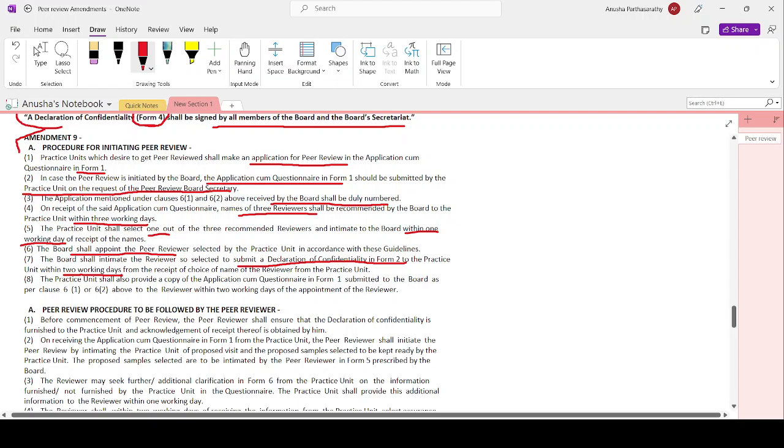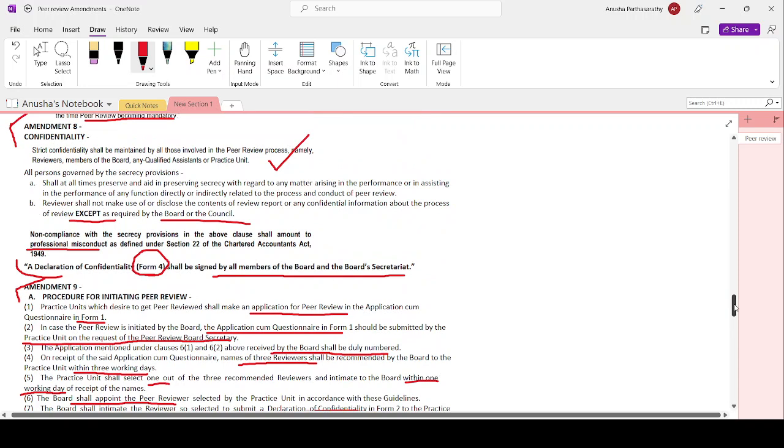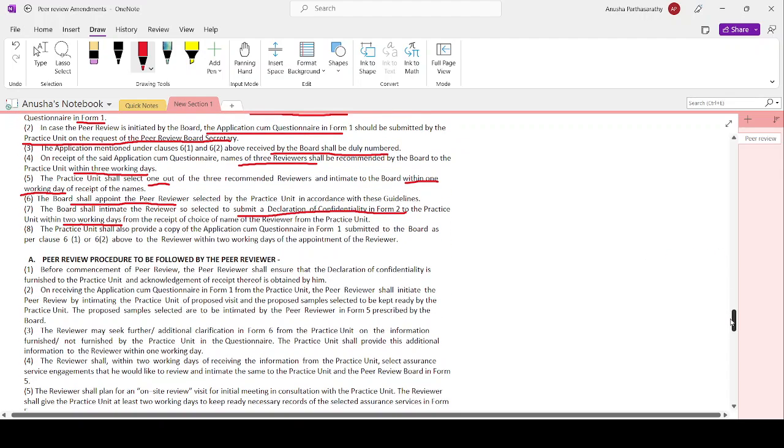You may get a doubt: the declaration of confidentiality signed by all members of the board and its board secretariat was in form number 4. The one which the reviewer has to submit to the practice unit is in form number 2, within 2 working days. Then the practice unit will also provide the copy of form 1, the application, to the reviewer within 2 working days.